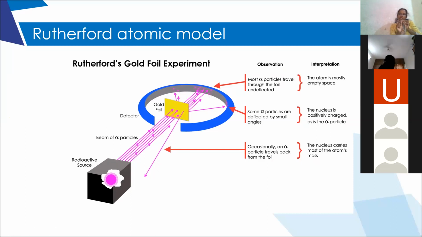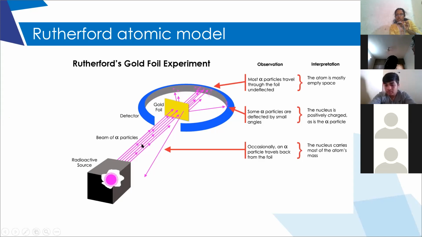Remember, what does the nucleus of an atom contain? Protons and neutrons. We know that neutrons are neutral, whereas protons are positively charged. So when he passed helium nuclei, they contain protons and neutrons, right? Only protons carry positive charge.